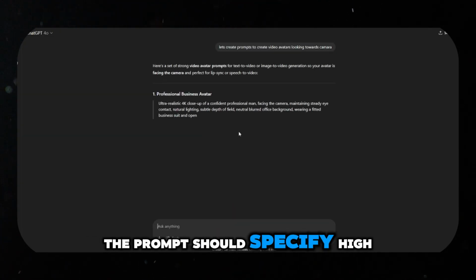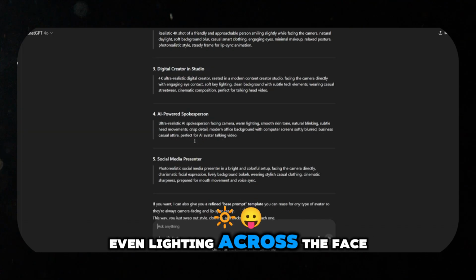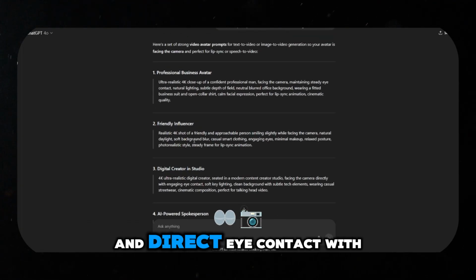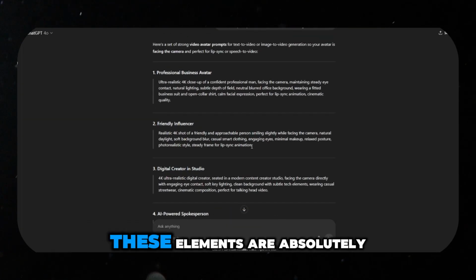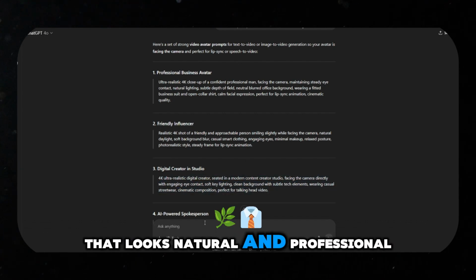The prompt should specify high resolution, professional headshot style, even lighting across the face, neutral expression, and direct eye contact with the camera. These elements are absolutely critical for creating an avatar that looks natural and professional.